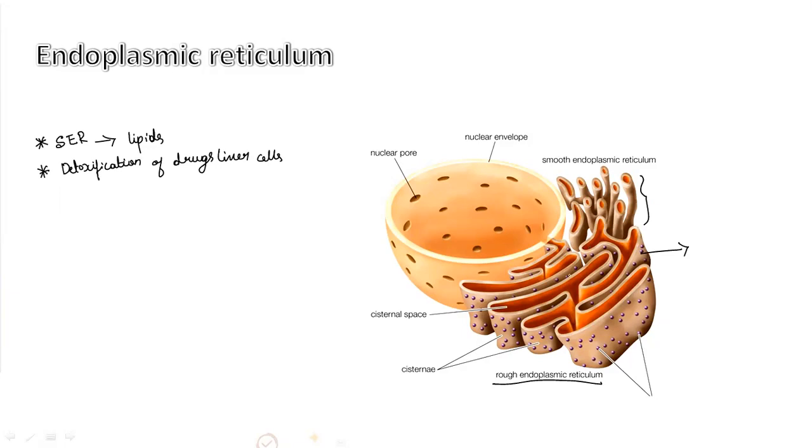In the rough endoplasmic reticulum, shortly called RER, this helps in the synthesis or production of protein, enzymes and hormones. Rough endoplasmic reticulum helps in producing protein, enzymes and hormones, and SER and RER together help in membrane biogenesis.